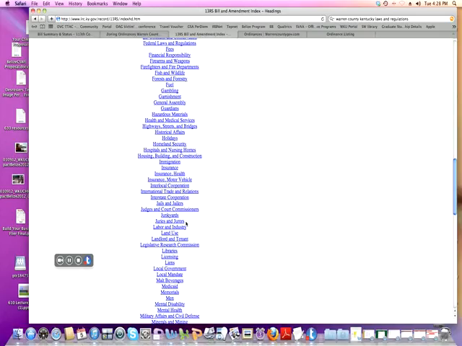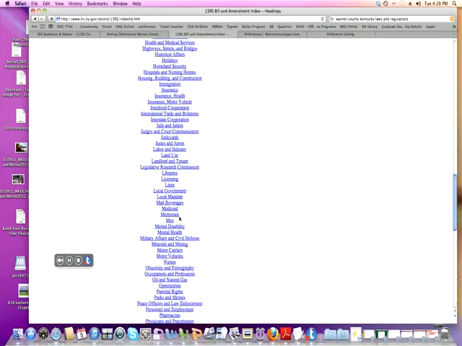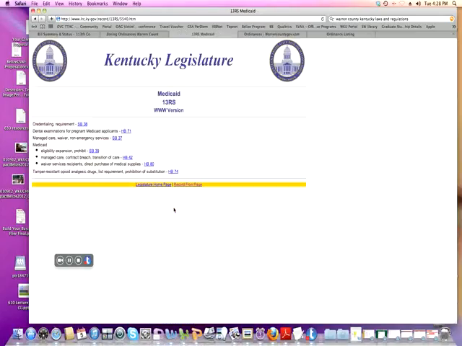So let's see, what might be something that would be a social work topic? Maybe Medicaid. So we could click on Medicaid and see what kind of things are going on. We have the Senate bill on credentialing requirements for Medicaid. We have dental examinations for pregnant Medicaid applicants. This is a House bill that's listed on your social work bill tracking sheet. Here's a managed care waiver for non-emergency services, eligibility expansion, managed care, waiver services recipients. Many of you may be working with waiver clients. That's a very common thing that happens.